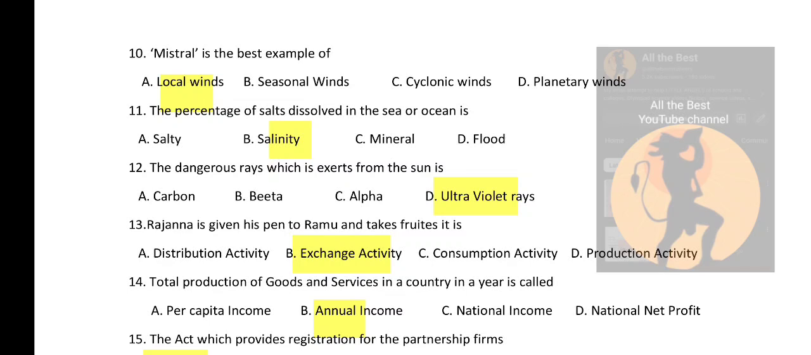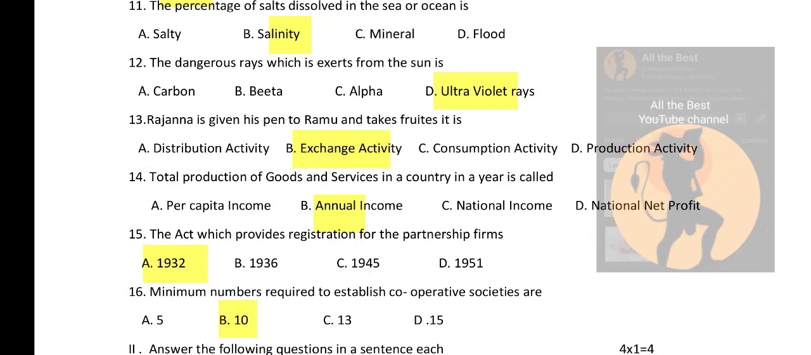The percentage of salts dissolved in the sea or ocean is it salty, is it salinity, is it mineral, or is it flood? So the right option is option B, salinity. The dangerous rays which are exerted from the sun is it carbon, is it beta, is it alpha, or is it ultraviolet rays? So the right answer is ultraviolet rays.